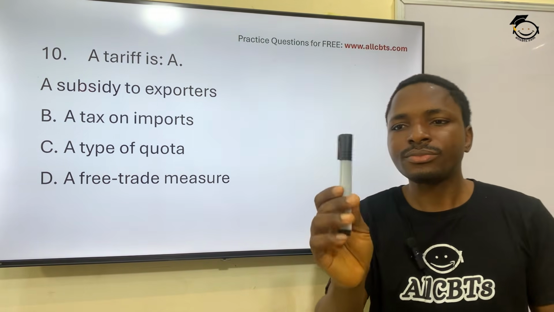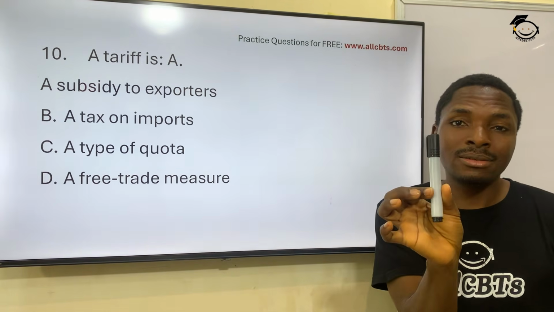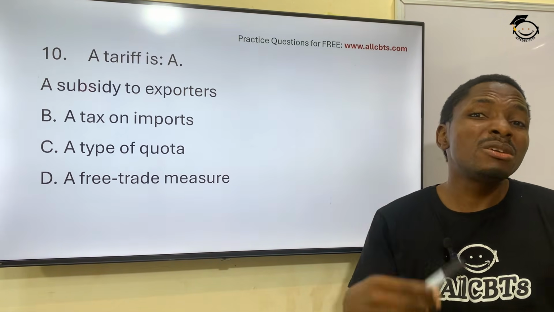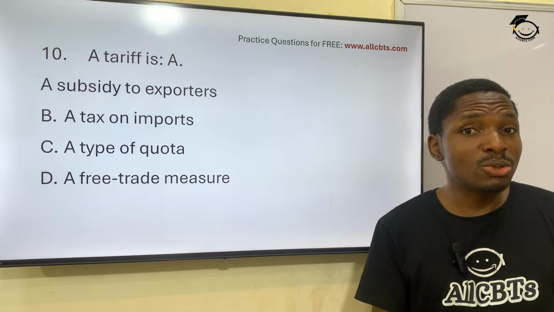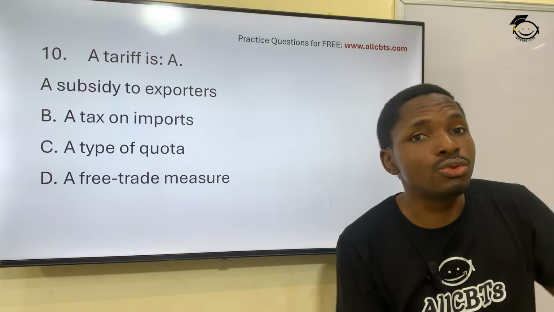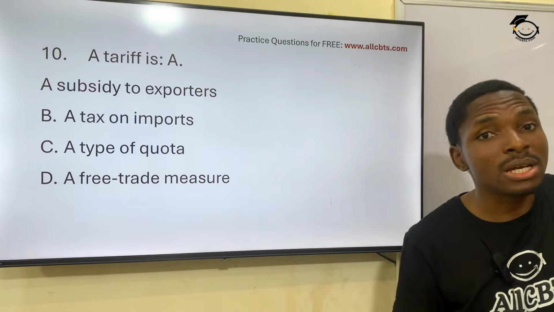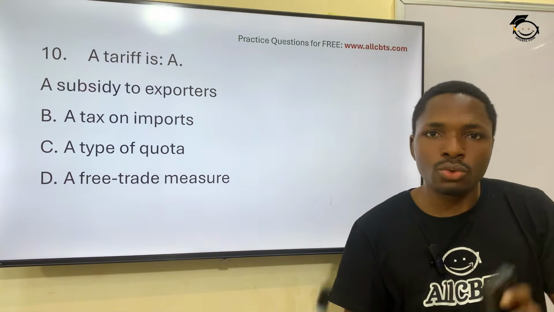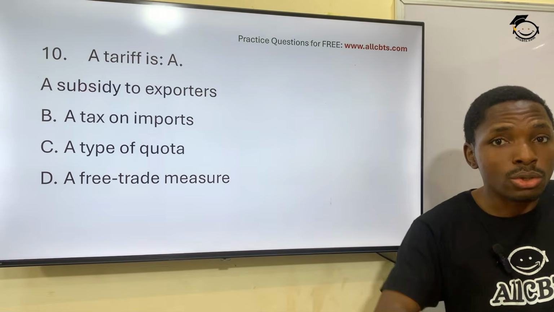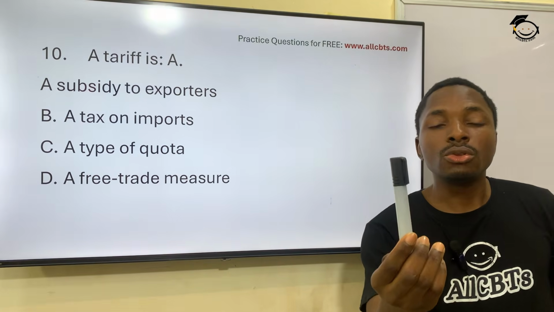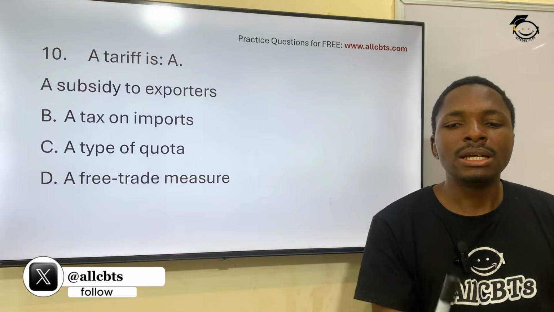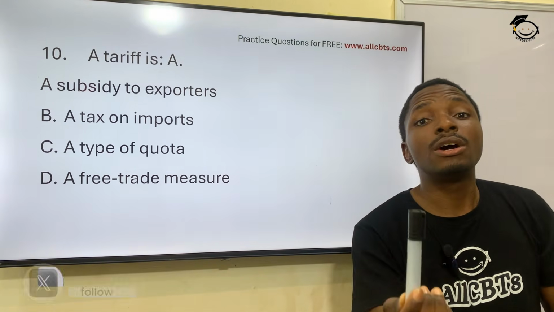So let's say there are two markers. One of those markers is produced internally, but sometimes it's inferior. Many times this happens because the one that is produced internally is not as good as the one coming from outside. But perfection takes time, so it's understandable. So let's say this marker is produced locally, and because it's produced locally, it's sold for 100 naira, based on the number of people ordering it.